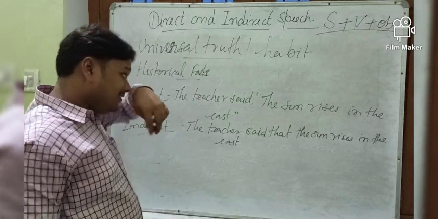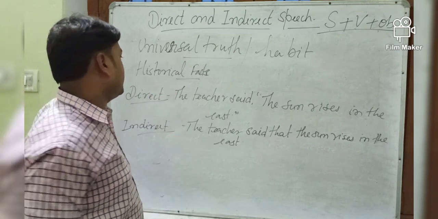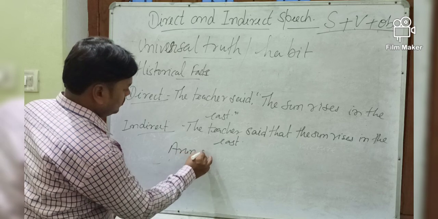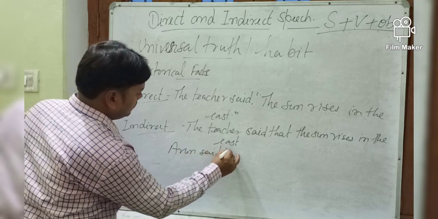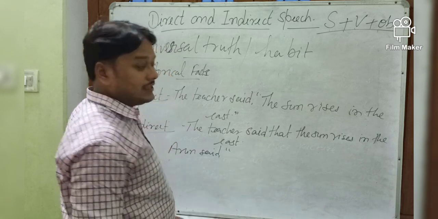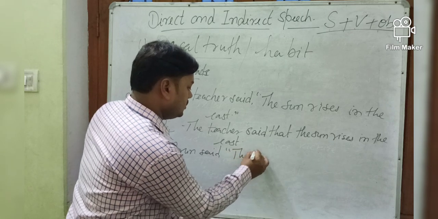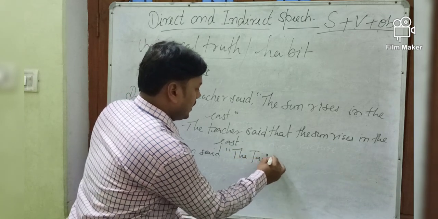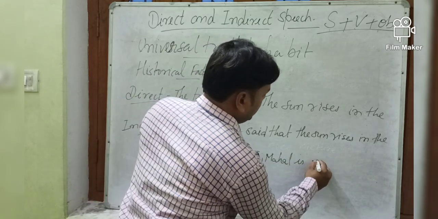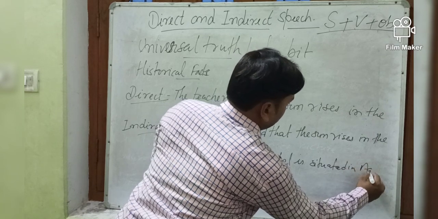Okay. Sometimes you find habit. Okay? Historical fact. Suppose it is written Arun said, the Taj Mahal is situated in Agra.